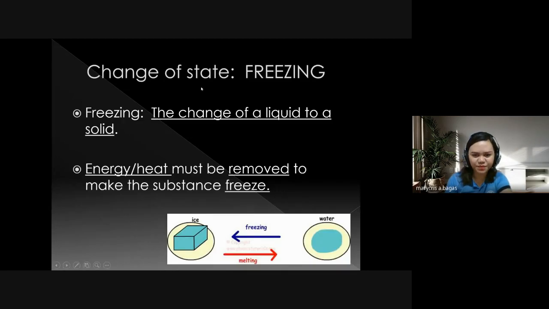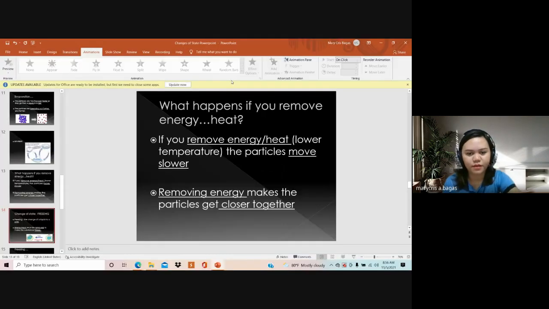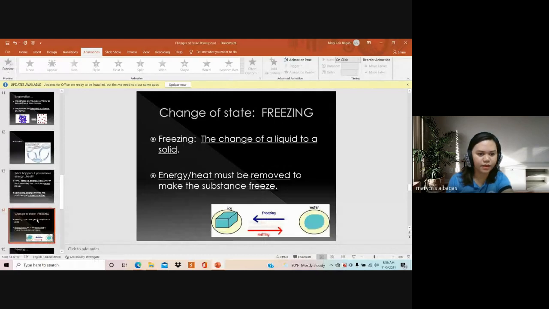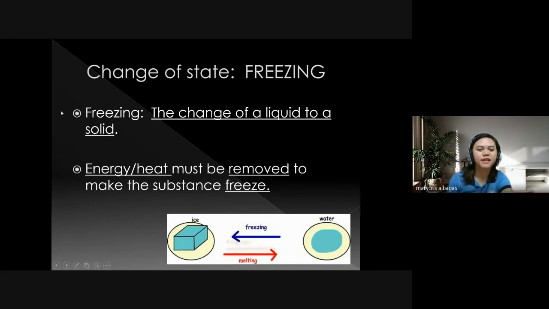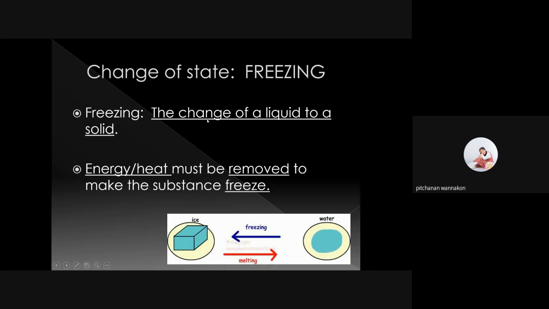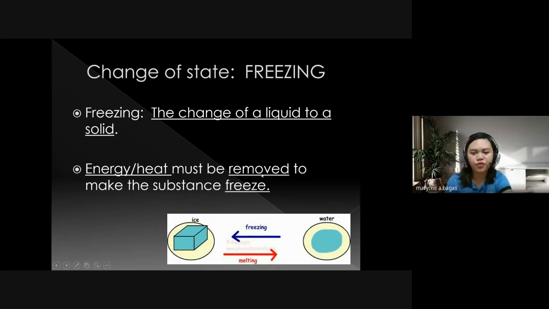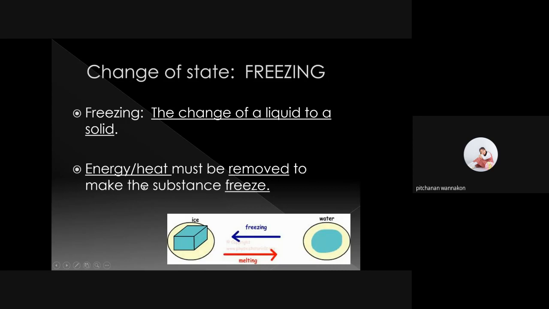Okay. Now, change of state. Freezing. Okay, freezing. Can you read? Freezing: the change of a liquid to a solid. Energy or heat must be removed to make the substance freeze.